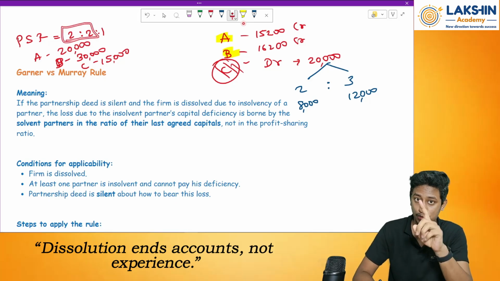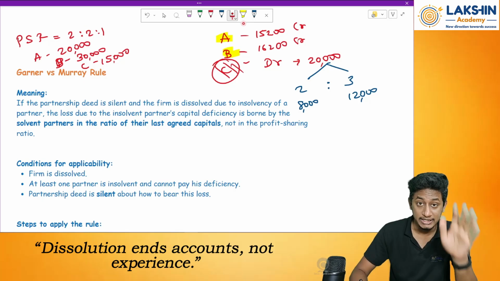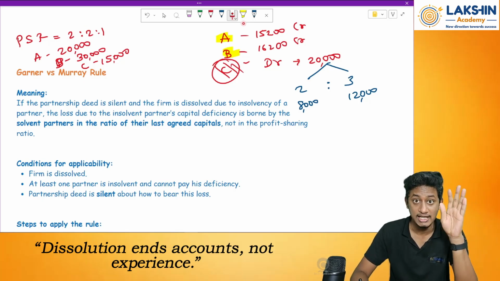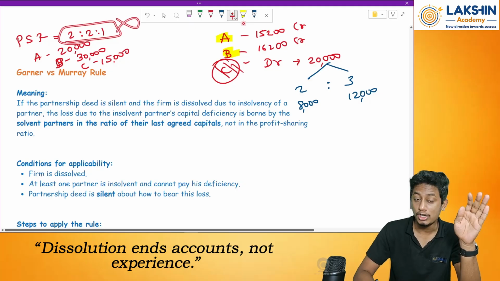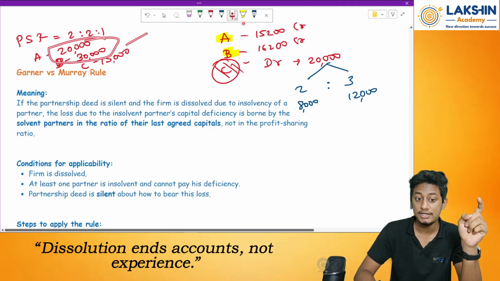If it was in profit sharing ratio, it would have been 2 is to 2, that is 1 is to 1 ratio. 2 is to 2 is equal, right? So 1 is to 1 ratio. But in this case, since it is an insolvency, it will be divided not in profit sharing ratio, but in capital ratio.